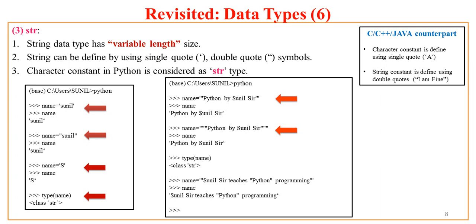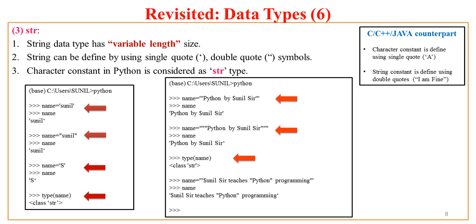Even I can ask Python to include that string in triple double quotes. So what is the answer? The answer is the same. If I ask what is type of name, Python returns me str. That means whatever string you specify, whether it is a single character in single quotes, a single word in single or double quotes, or a long multi-word string in triple single quotes or triple double quotes, everything is a string.